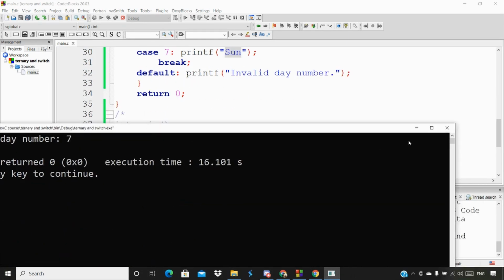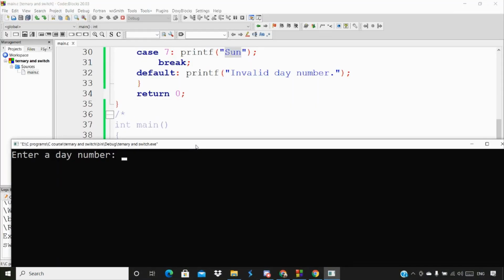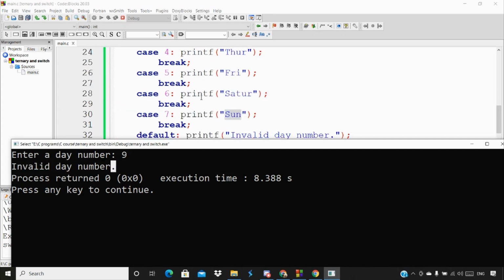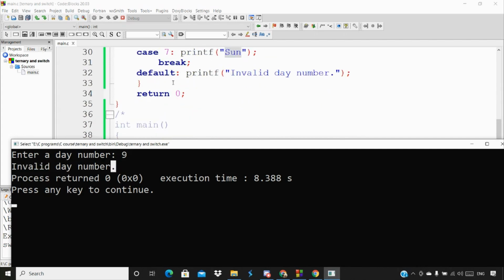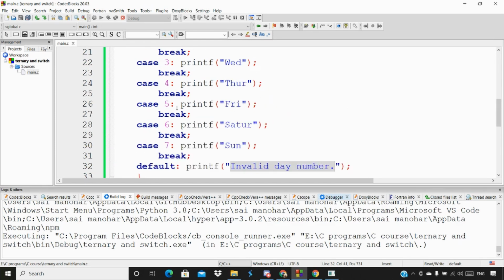If none of the above matches, I'm giving the default answer. For example, if I have given something else, like 9 here, now I'm getting the invalid day number, because 9 is not mentioned here. We have only up to 7, so 9 is not in these cases, so it's going to print the default code that we have here, the invalid day number. So that's all about the default and cases.